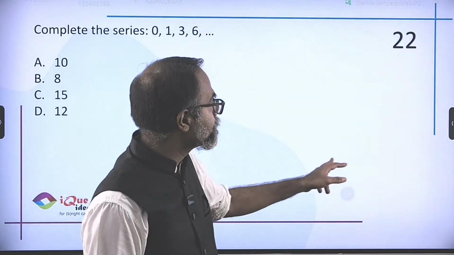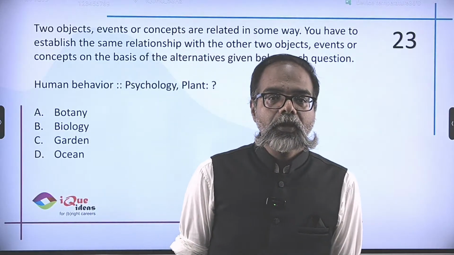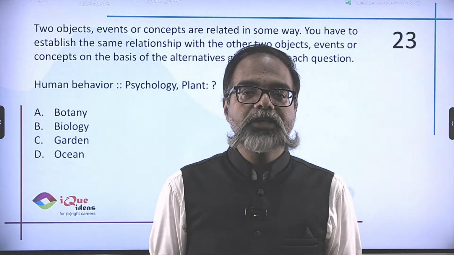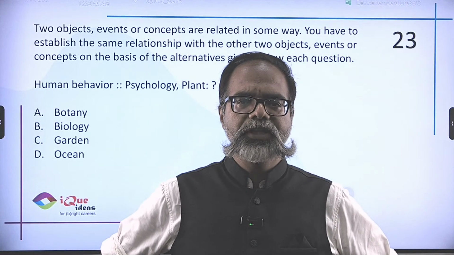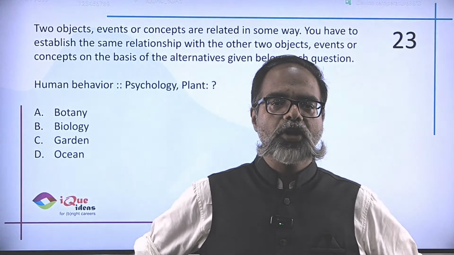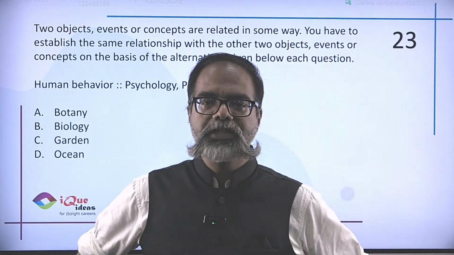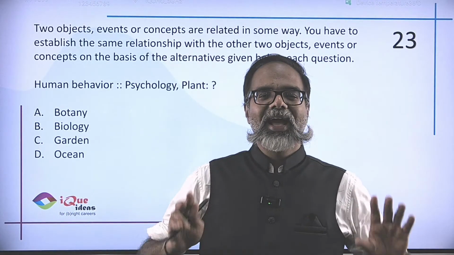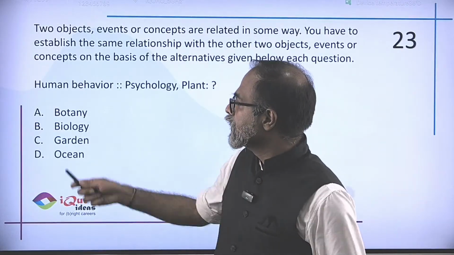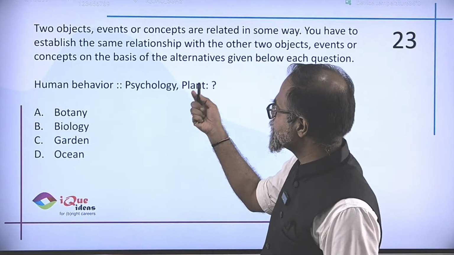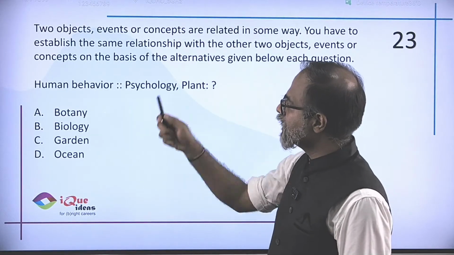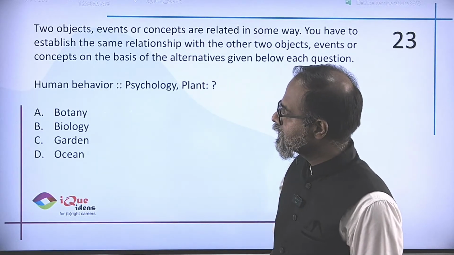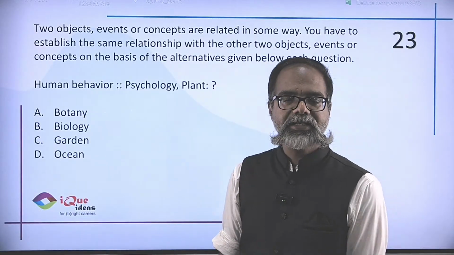Let's hope so. Okay. Two objects, events or concepts are related in some way. You have to establish the same relation with the other two objects, events or concepts on the basis of the alternatives given below each question. Analogies. Human behavior is to psychology as plant is to what? The study of human behavior is psychology. So the study of plants is botany. Mark A as the answer.